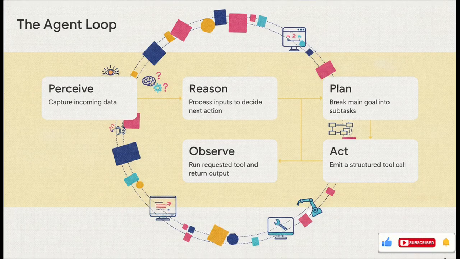Third, plan. The agent breaks the main goal down into subtasks. Fourth, act. The model emits a structured tool call to execute external actions. And finally, observe. The environment actually runs the tool and feeds the raw output right back into the context window, kicking off the next iteration.